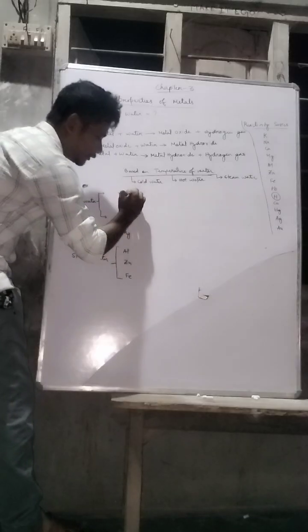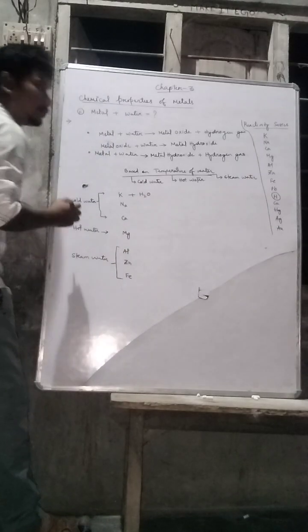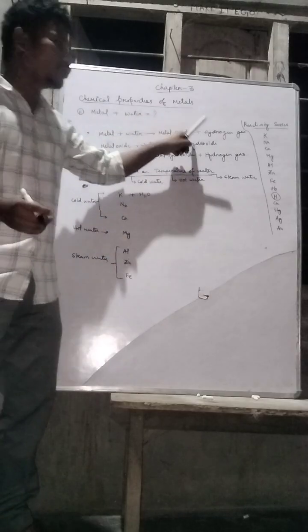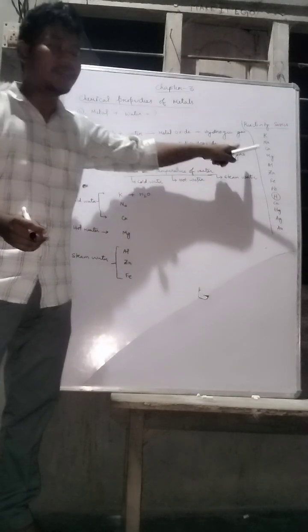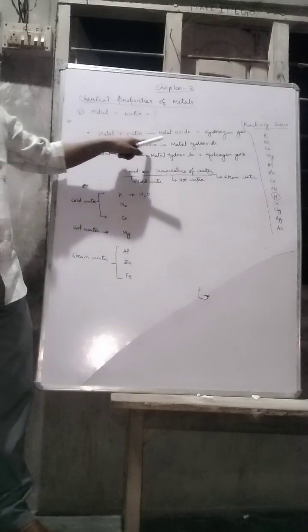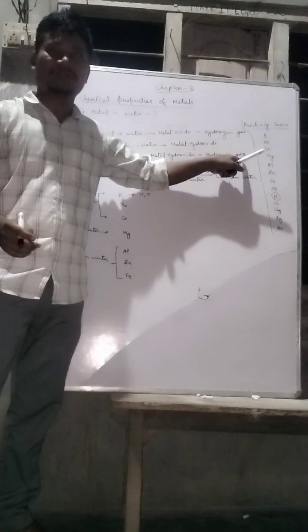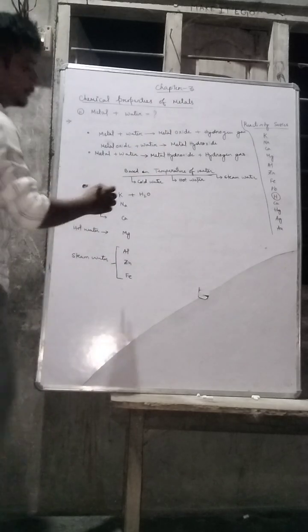Now, cold water. When we react potassium with water, first of all it will become potassium oxide and hydrogen gas. This potassium oxide will again react with water and become potassium hydroxide. So that means we will finally get what?